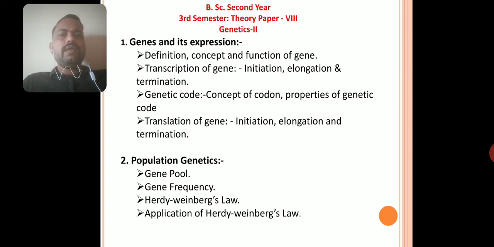Second topic is population genetics. In this, we will discuss the gene pool, that is the summation of all genes, and gene frequency. These depend on the gene pool and its alleles. Then the Hardy-Weinberg law, proposed by Hardy and Weinberg, two different scientists, and applications of the Hardy-Weinberg law. These are our second topic, population genetics.